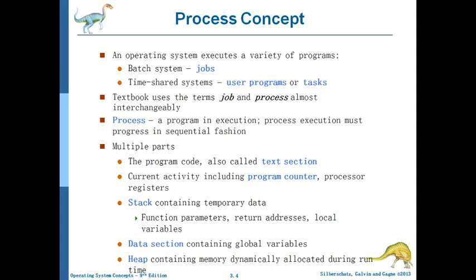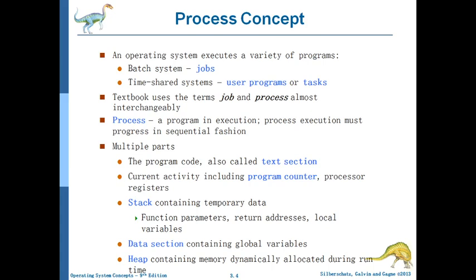Suppose process 4 has finished but process 1 has not yet finished, then the turn will come back to it. Each user is getting an equal time slot, but they feel that they are actually owning the system. But actually each user is executed in his time slot, so that is called a time shared system. In the textbook we use the terms job and process almost interchangeably.